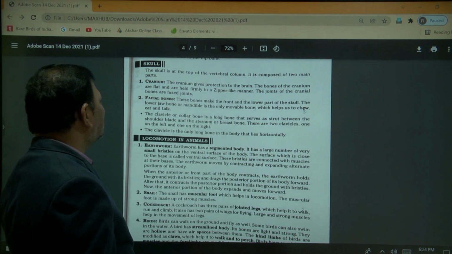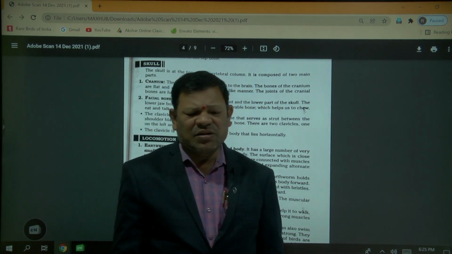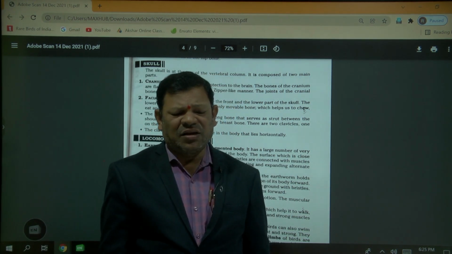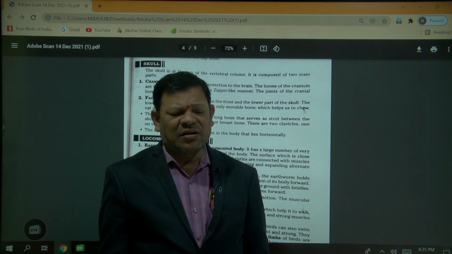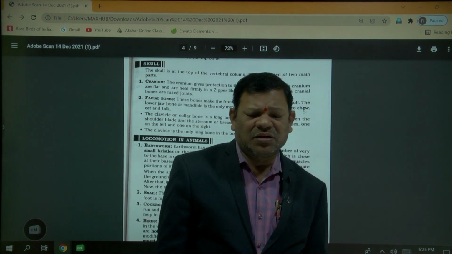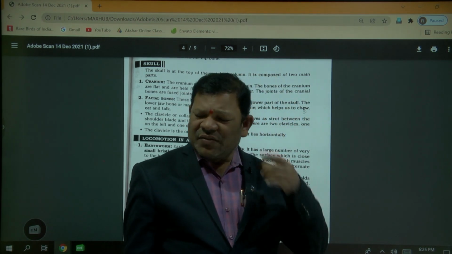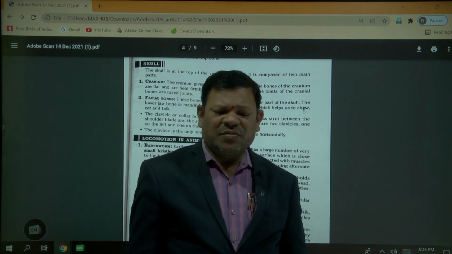So the nerves present in the brain are called cranial nerves. How many cranial nerves are present? 12 pairs of cranial nerves. The nerves arising from the spinal cord are called spinal nerves. So how many spinal nerves? 31 spinal nerves are present. Okay, so in total, in the peripheral nervous system, 43 pairs of nerves are present.